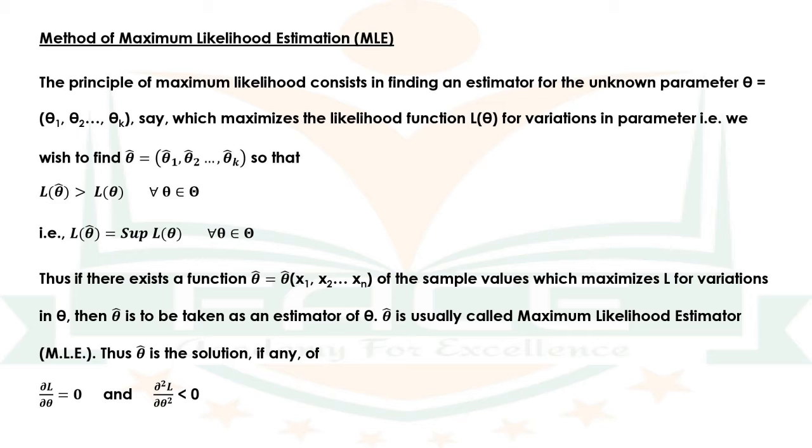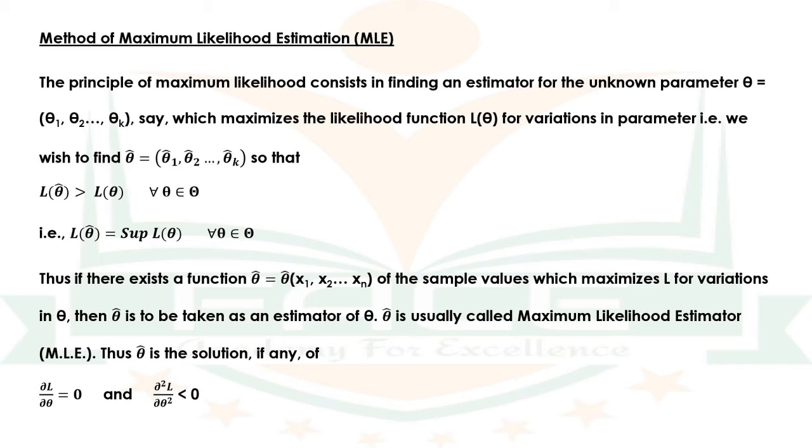The principle of maximum likelihood consists in finding an estimator for the unknown parameter theta, which is equal to theta 1, theta 2, etc. theta k, which maximizes the likelihood function L of theta for variations in the parameter. That is, we wish to find theta hat equal to theta 1 hat, theta 2 hat, etc. theta k hat, so that L of theta hat is greater than L of theta for all theta belonging to capital theta. That is, L of theta hat is equal to the supremum of L of theta, that is, the maximum value of L of theta for all theta belonging to capital theta.